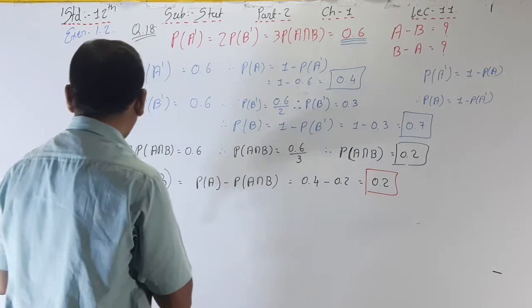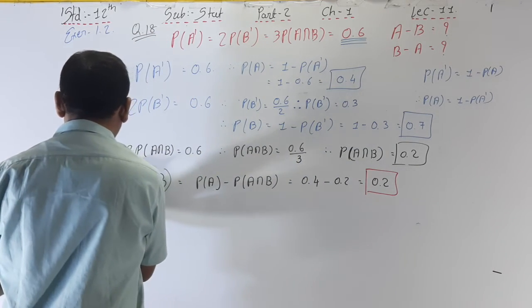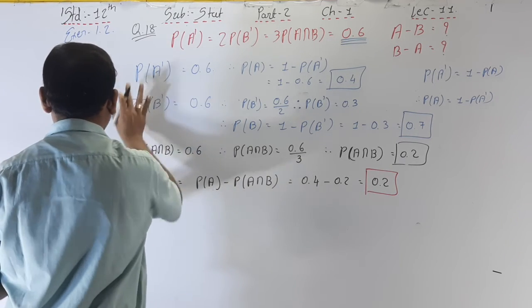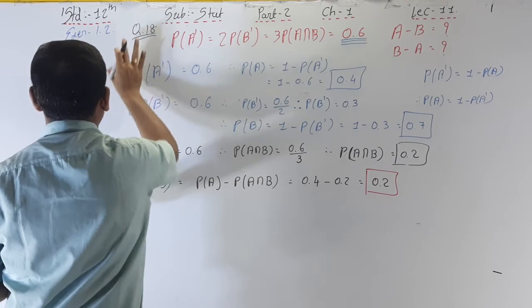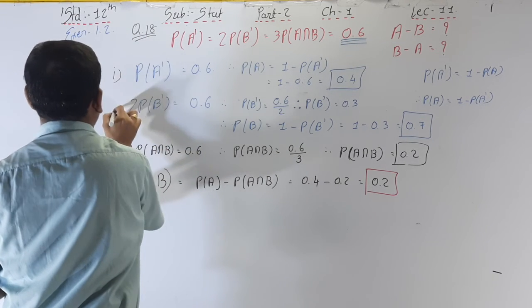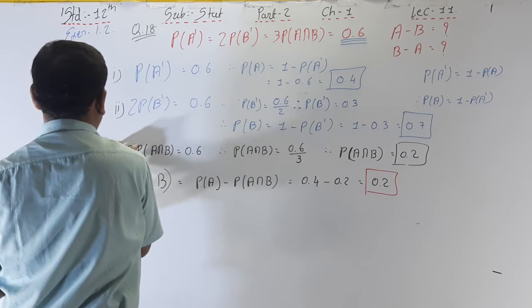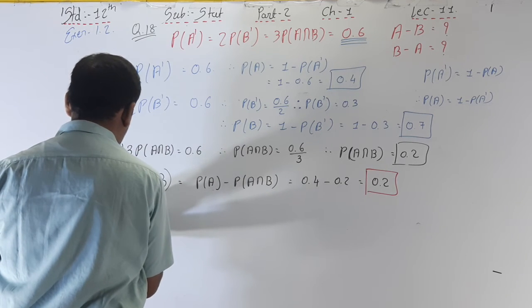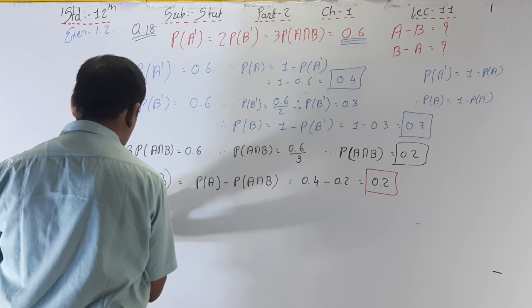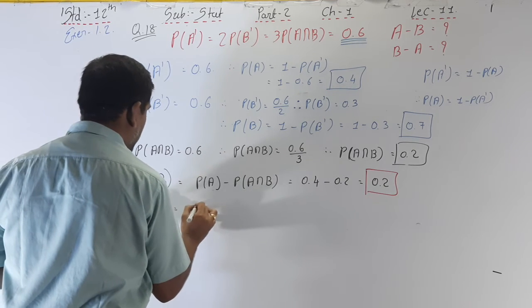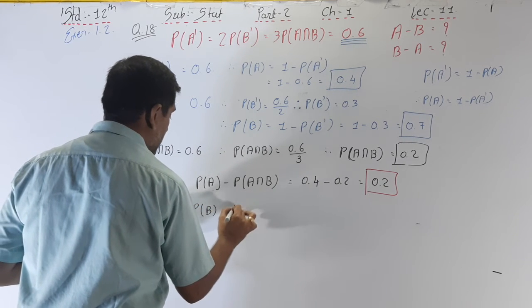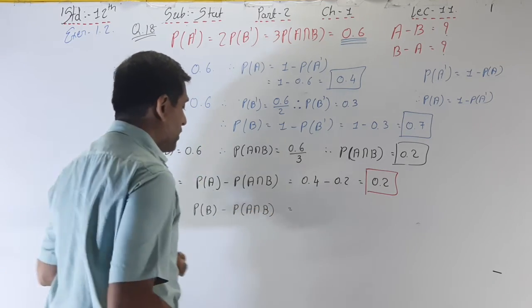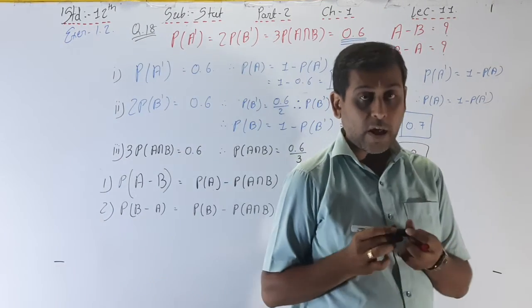And now the second question, P of B minus A, that is P of B minus P of A intersection B. This is the formula for that.